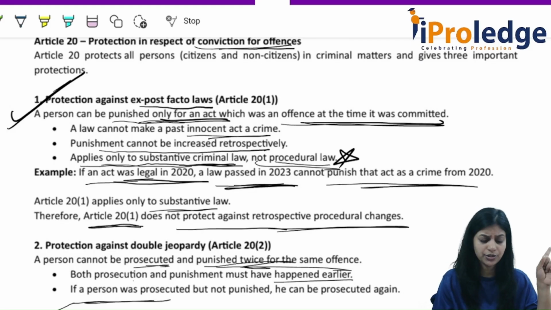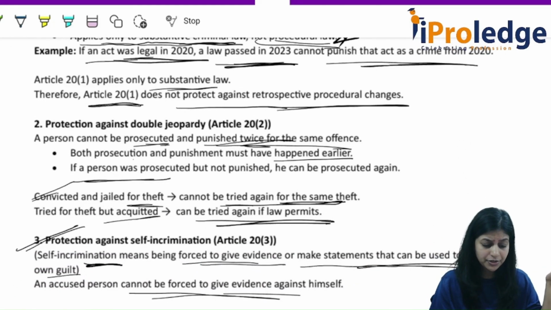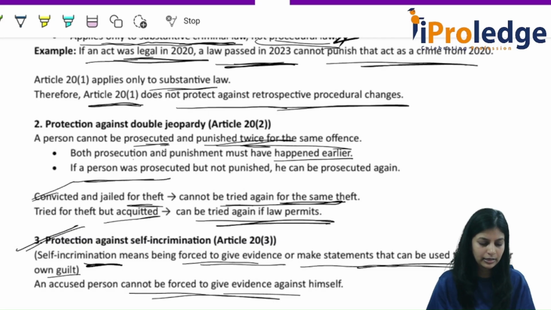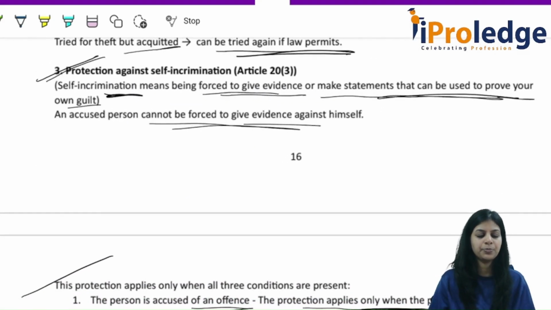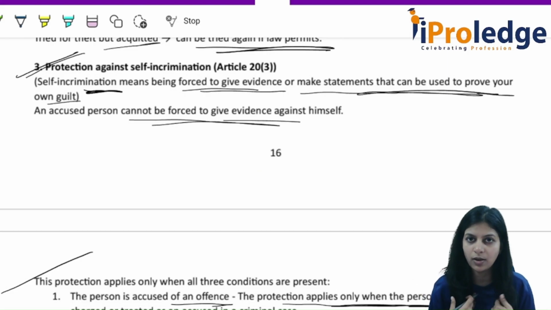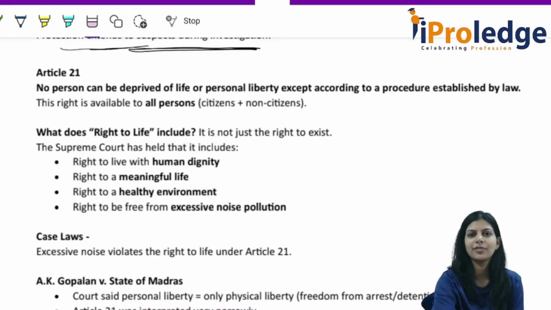If there is any procedural change, then you have to follow that changed procedure. And once a person is prosecuted and punished, you cannot punish that person again. Next, a person cannot be forced to give evidence against himself. These are the three most important protections under Article 20.